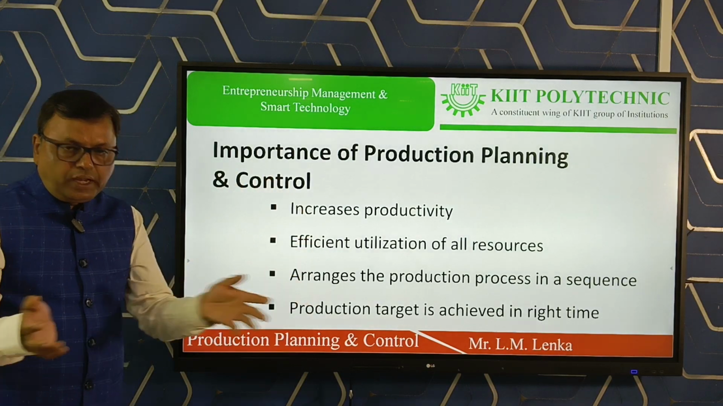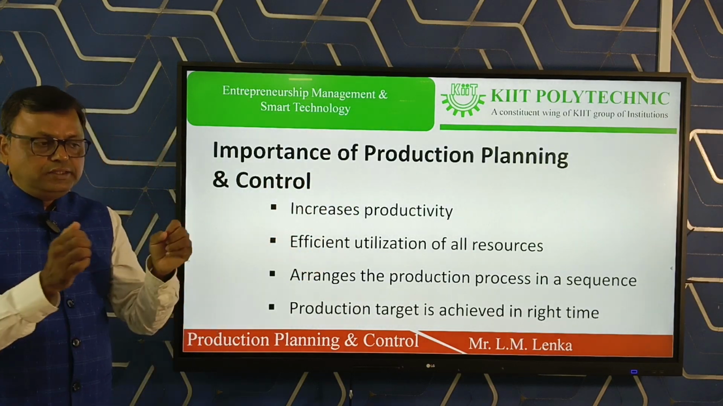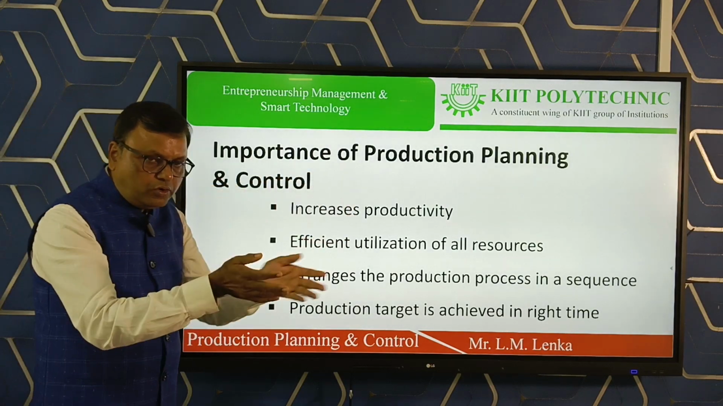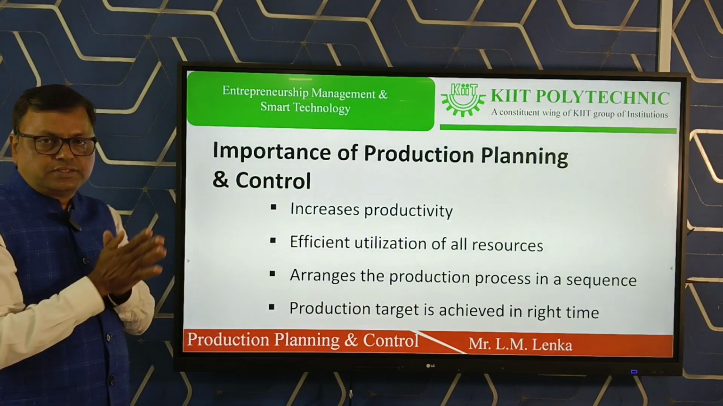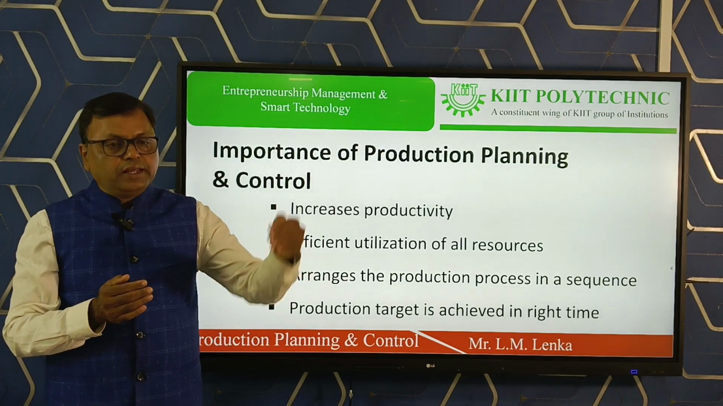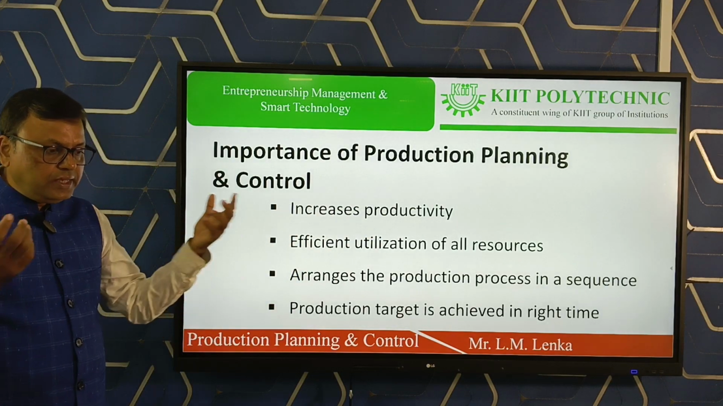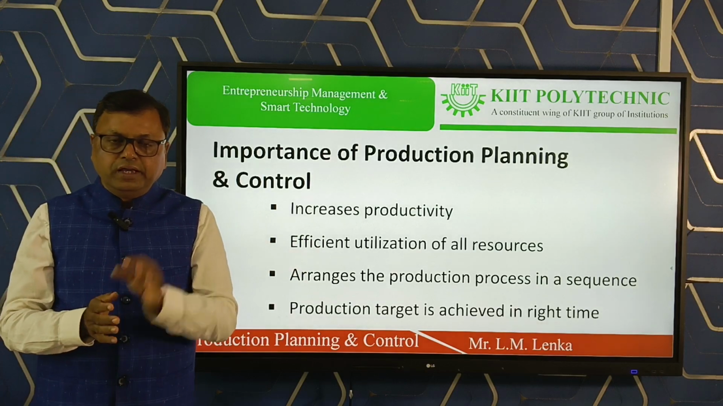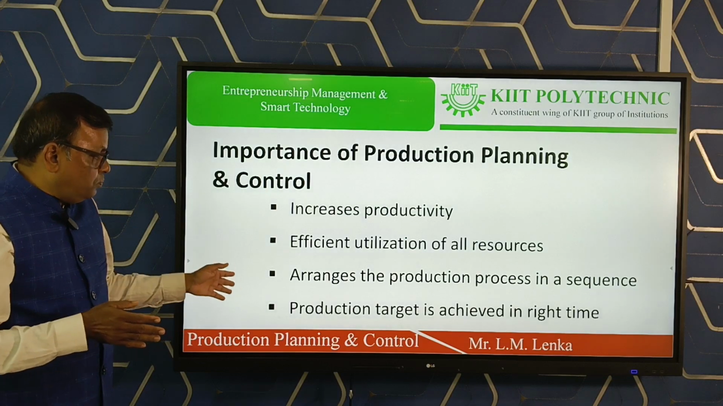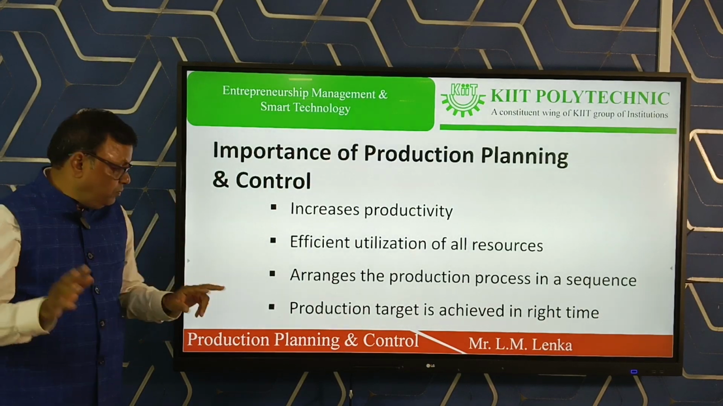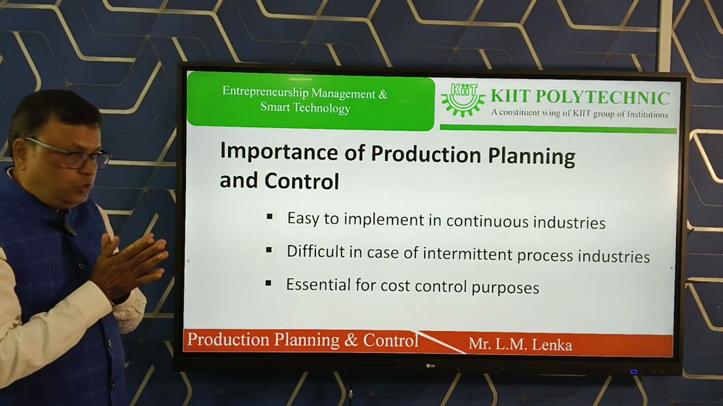All the programs, all the processes in the organization, in the industrial undertakings, are to be arranged in such a sequence by which we can get the production target in right time. The customer is delighted to get the product if he gets the product in right time. So the production target can be achieved in right time with the help of production planning and control.